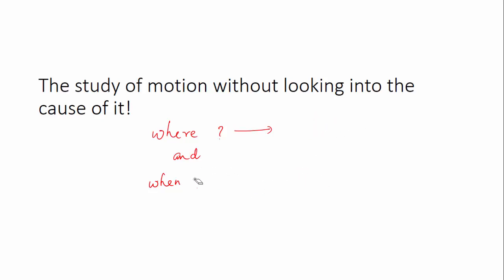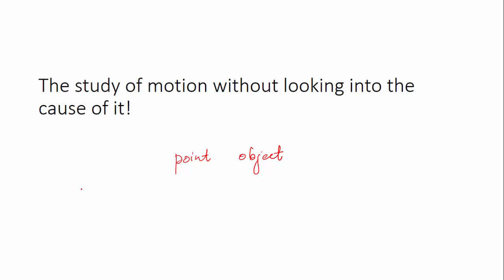So we start by considering a fictitious object, and the object doesn't have any size, so that the mathematics behind it is very simple. That object is called a point object. So we start with a point object. It's a fictitious object that doesn't have any size, so it is just like a point. And let us imagine the point moves as the time goes on, and let us analyze this motion using some precise mathematical techniques. That is the beginning point of physics.